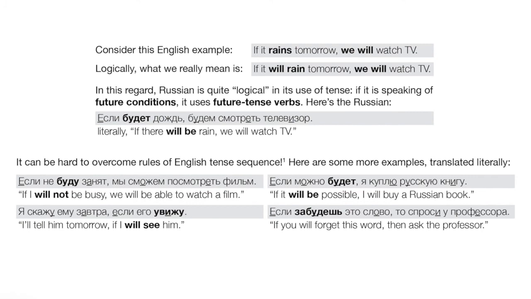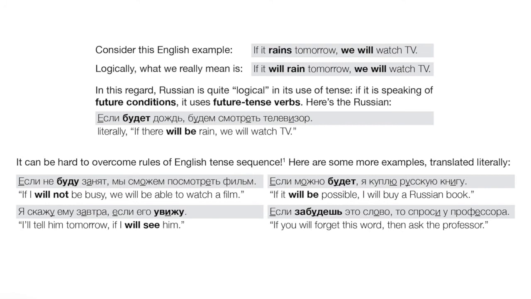Now, we saw a few exceptions with that in terms of talking about the near future, but here we're talking about если clauses, right, if clauses. If we're talking about a future if, then we need a future tense verb in Russian. So если будет дождь, будем смотреть телевизор, right? Literally, if there will be rain, right, then we will watch television, right?